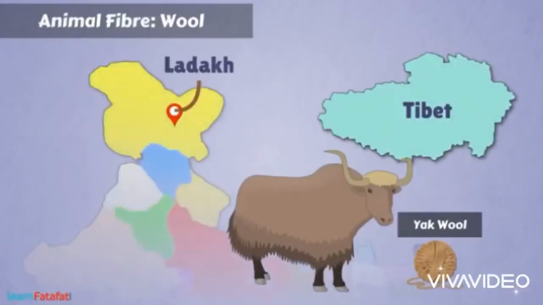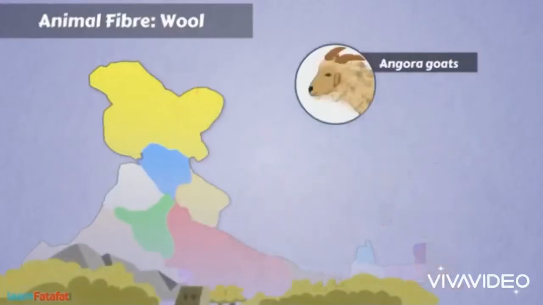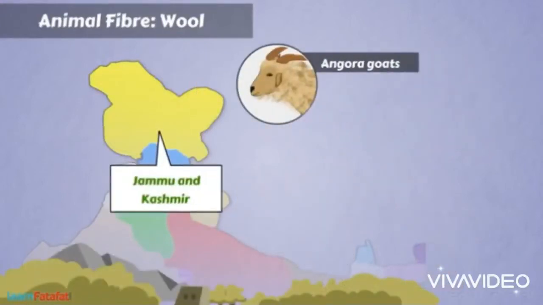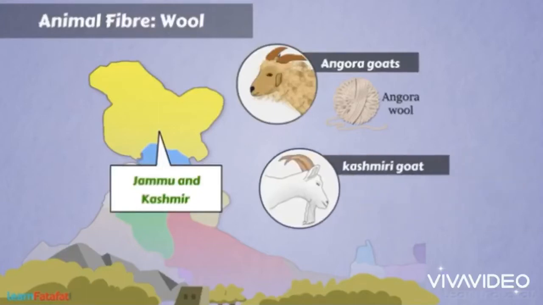And these are the different animals which give us wool also. There are Angora goats, they give wool. They are found in Jammu and Kashmir. There is Angora wool. There are Kashmiri goats. These are a source of wool also.